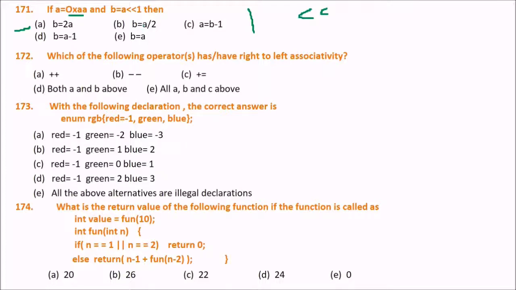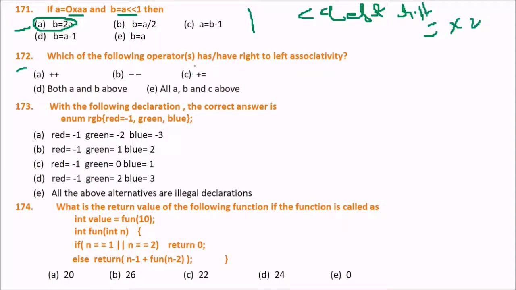Why? Because whatsoever the value of A may be, this statement shifts the bits of a value towards the left by one position. Hence this is nothing but multiplying the number by 2. So left shift is equal to multiplication by 2. So you can easily write B equal to 2A, whatever the content.